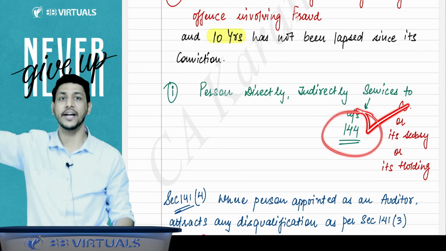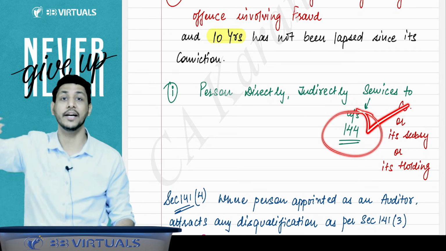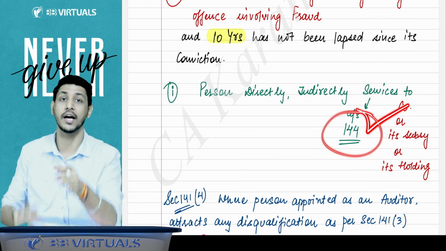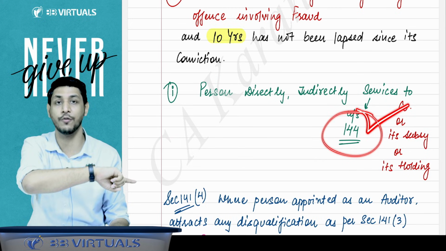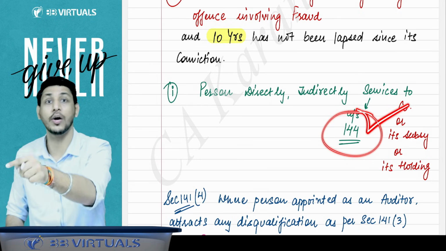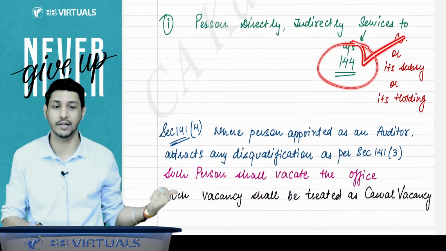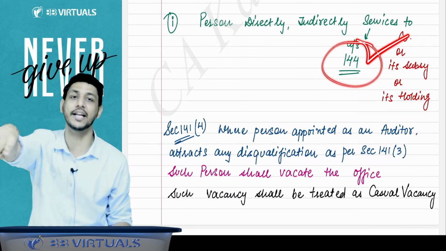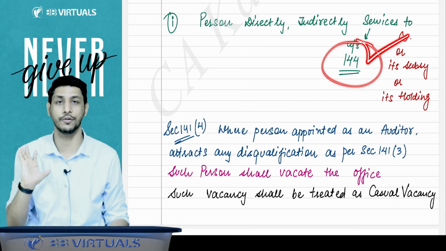Later on, after I got appointed in Reliance, now whether I am allowed to give the services as mentioned under section 144? No. But if you give them, then you will be disqualified and you have to vacate the office. Section 141 subsection 4. Once you get appointed, then also after that you cannot give service under section 144.